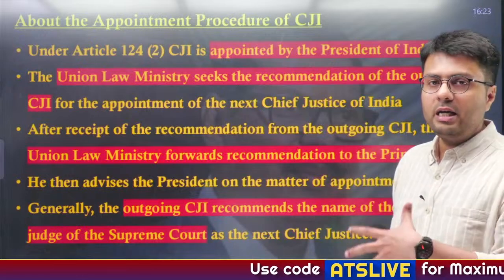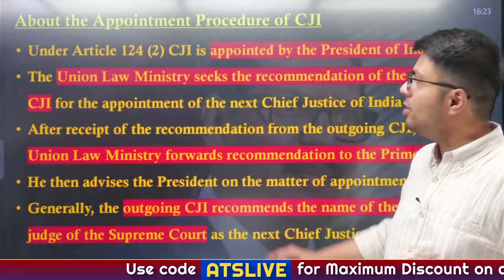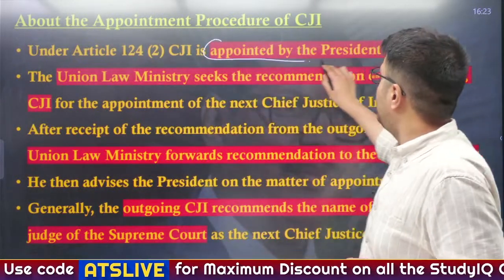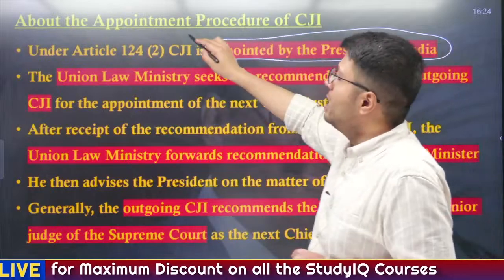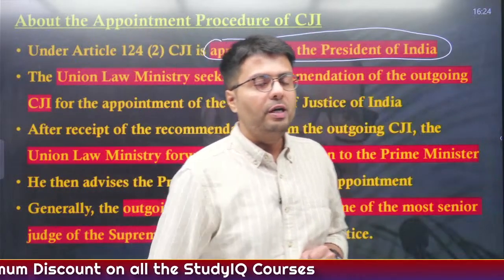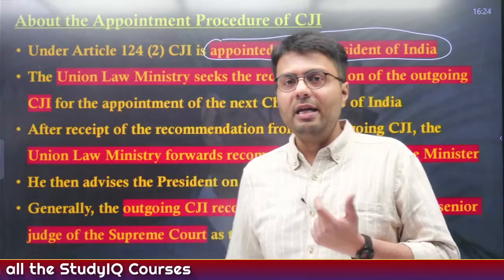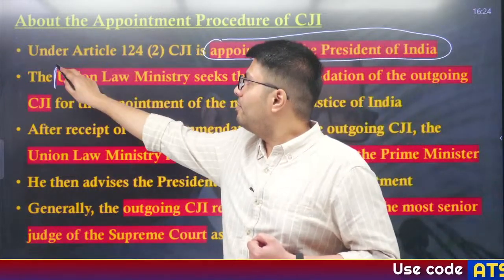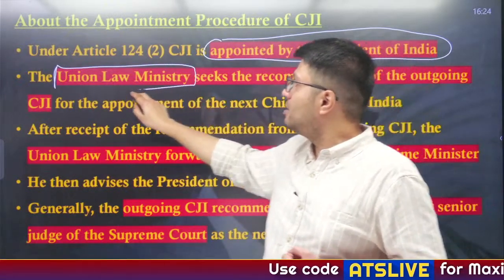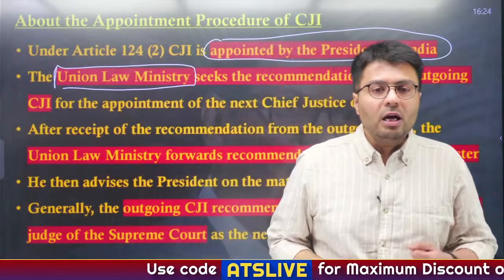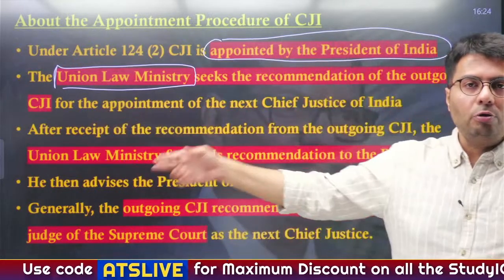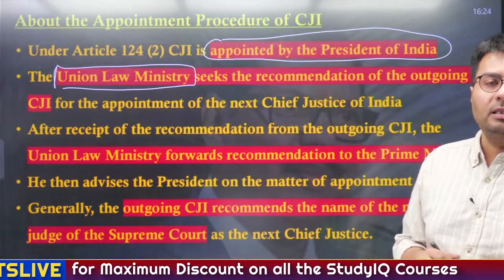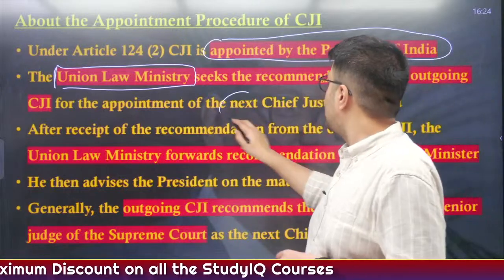Now, if you read Article 124 of the Indian Constitution, you will see that the Chief Justice of India is to be appointed by whom? It is to be appointed by the President of India. Now, how is any person selected to be Chief Justice of India? The answer is the Union Law Ministry. Whenever the existing Chief Justice is expected to retire, the Union Law Ministry asks the outgoing Chief Justice, please recommend to us the name of the next Chief Justice of India.